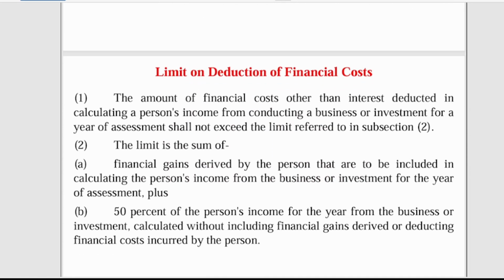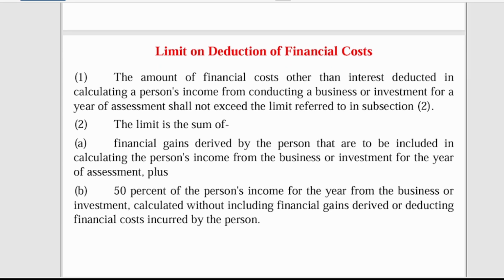Now let's come to the limit on the deduction of financial cost. What is financial cost? Financial cost is basically foreign exchange losses. You buy something from outside Ghana, you bring it to Ghana, you want to resell it, but because of the exchange rate, you wouldn't get the same amount. Or you borrow money from outside Ghana, like Dubai, you bring the money to Ghana, and you have to repay it. The rate at which you borrow the money might be different from the rate at which you pay it back. So we call it financial cost. It's just a matter of the exchange rate.